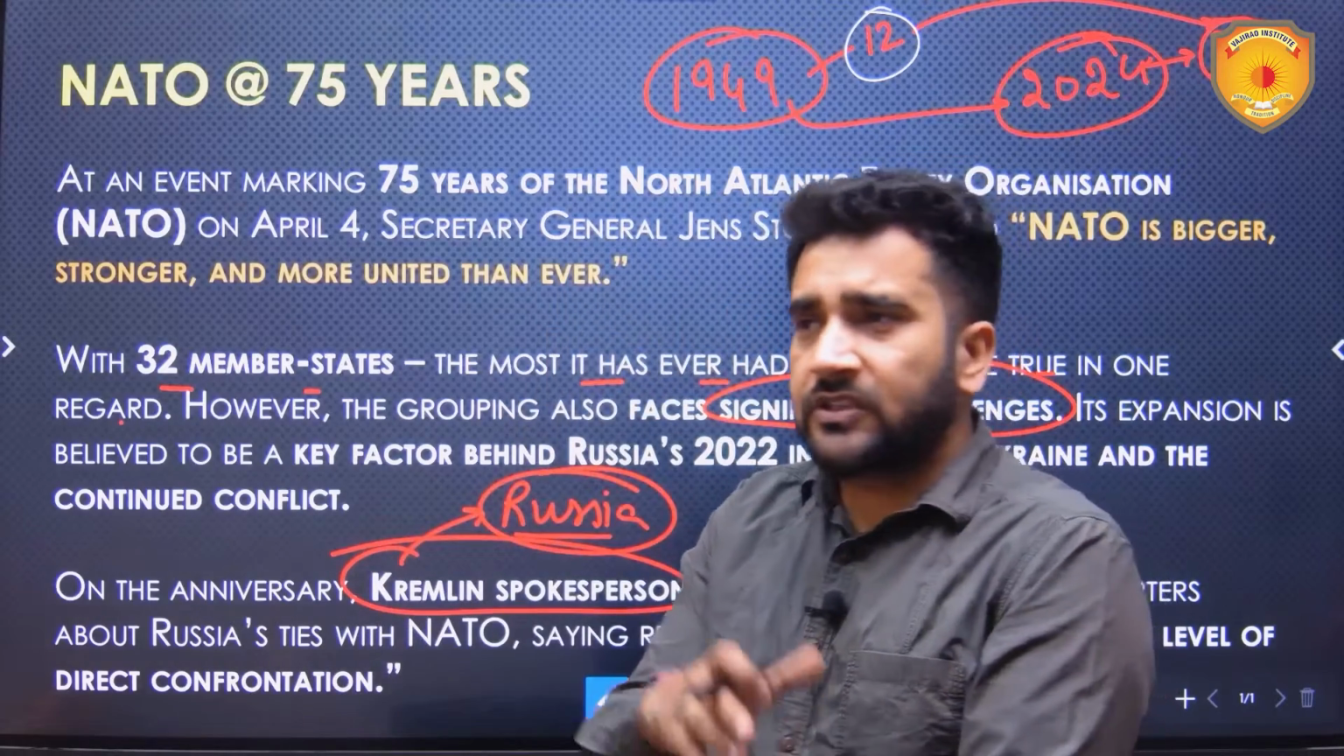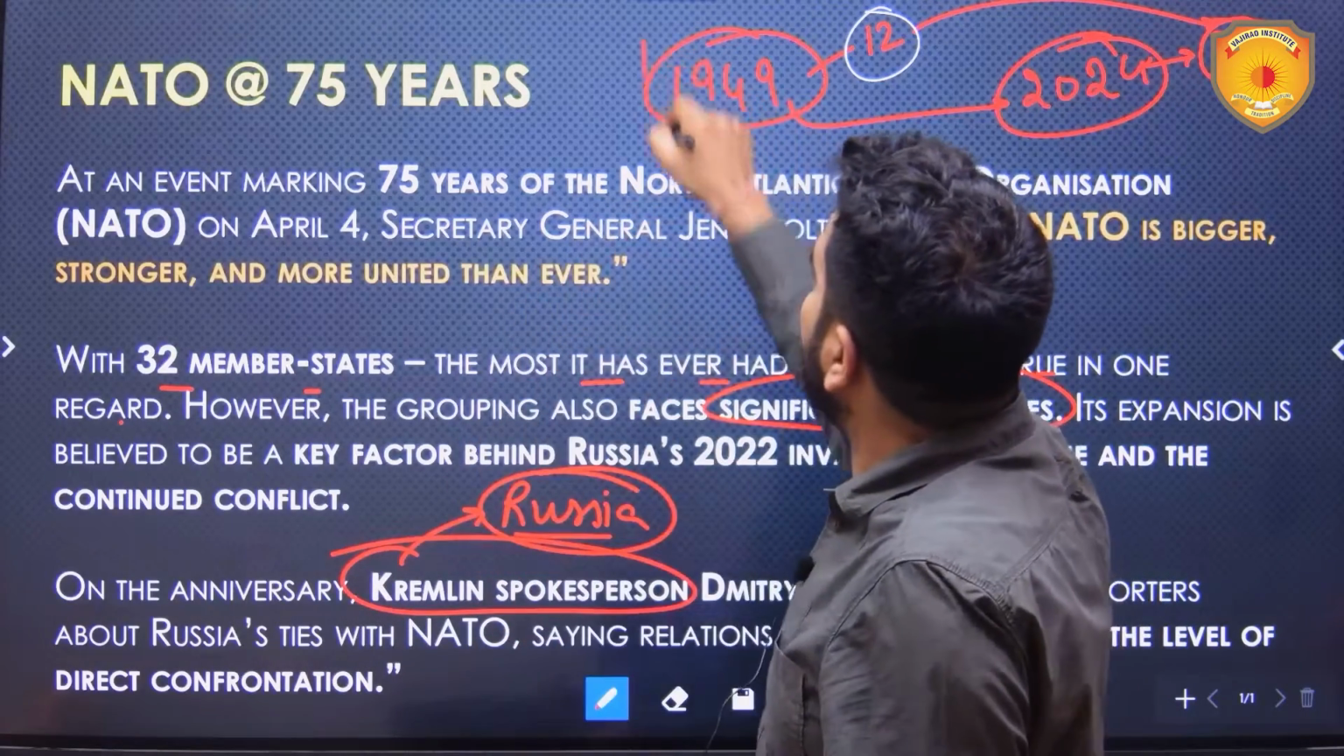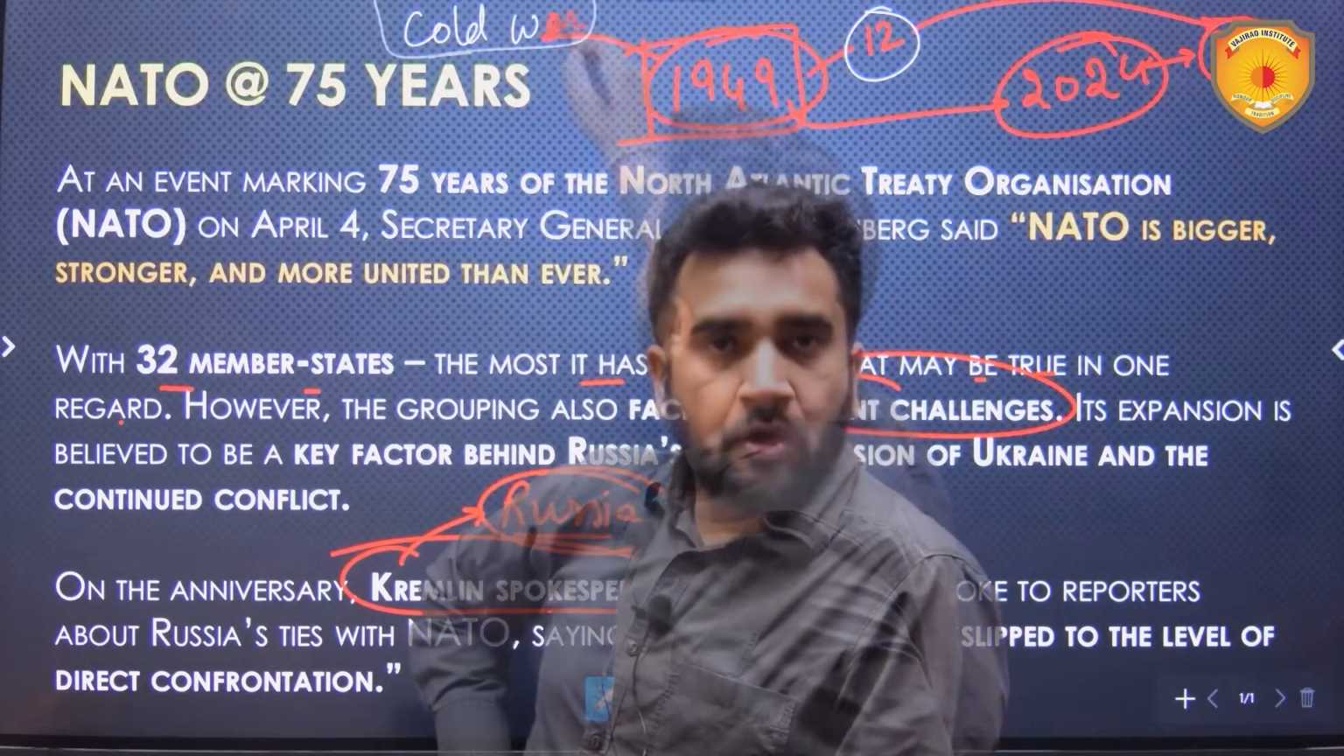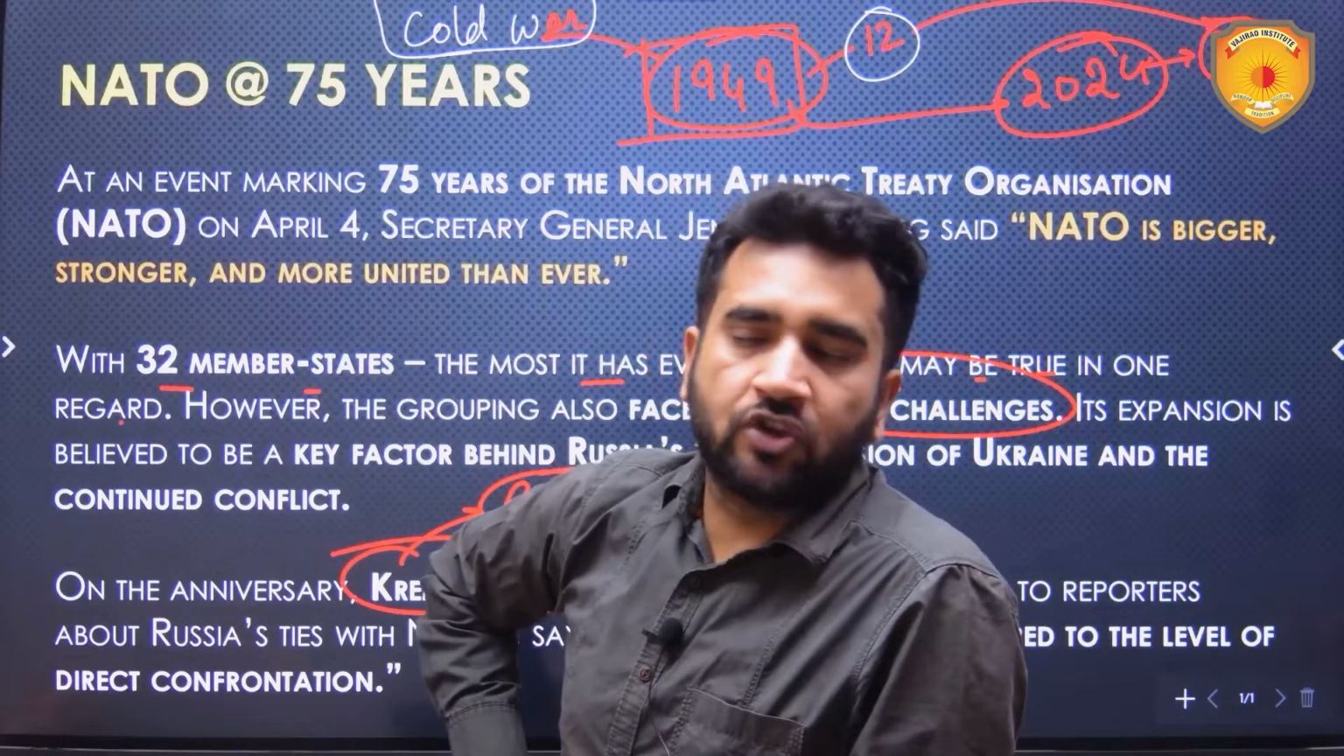Why Russia? Because when NATO was formed in the year 1949, this was the period when the Cold War was going on. Cold War was kind of a silent conflict which was going on between two blocs, the capitalist bloc and the socialist bloc. The capitalist bloc was dominated by USA and Western European countries, and on the other side, the socialist bloc was dominated by USSR. So NATO was formed to create a deterrence by the West European countries and America, the capitalist bloc.